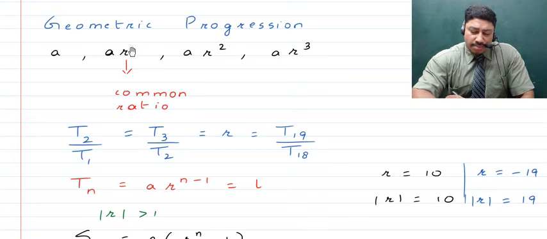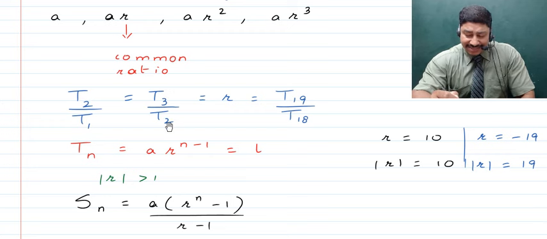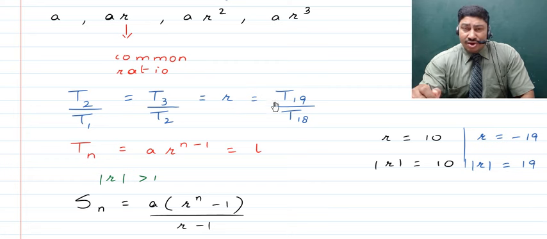Now here, when we talk about this R, it is the common ratio. Obviously, A is the first term. Now, the common rule which relates them all is if we divide the second term by the first term, or if we divide the third term by the second term, for that matter, if we divide any later term by the just earlier term, that is T19 upon T18, which are just consecutive terms, then we get the common ratio. And this is something which should always remain constant for any two pair of terms which are in a geometric progression.